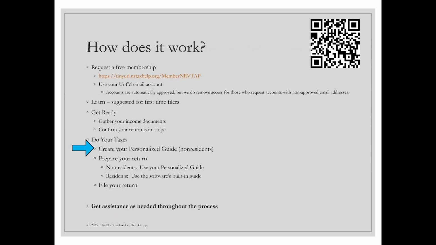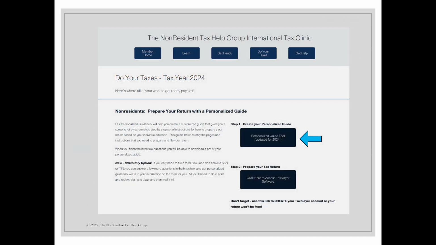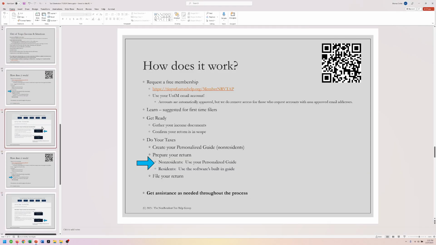All right. For Lisa, it's super simple, right? She basically has wages, a 1042-S, and a W-2. So her next step is going to be to create her personalized guide. So if we look at it, this is the NoRTH members page. We're going to go to the Do Your Taxes page, and then we're going to click on the personalized guide. So let's go do that.